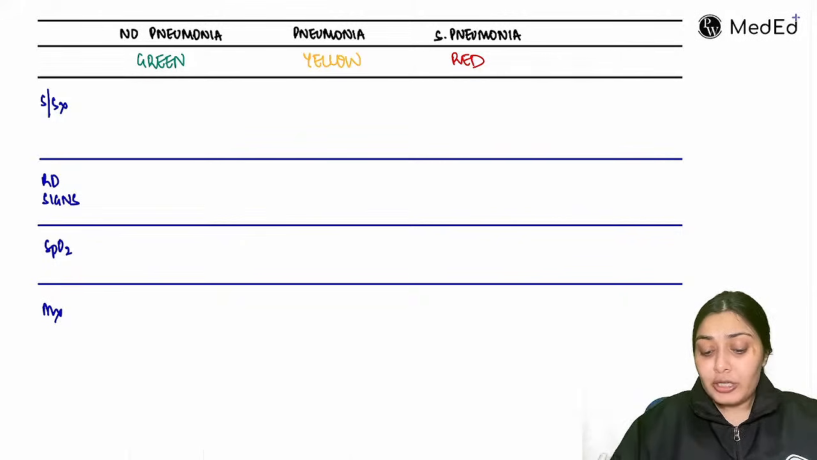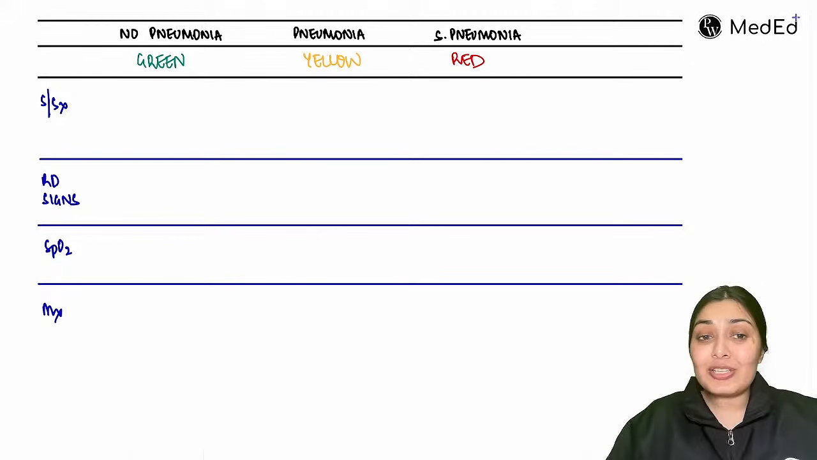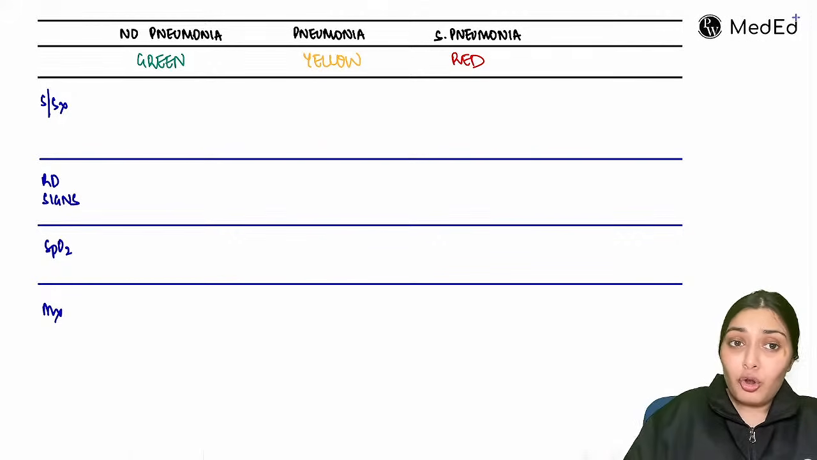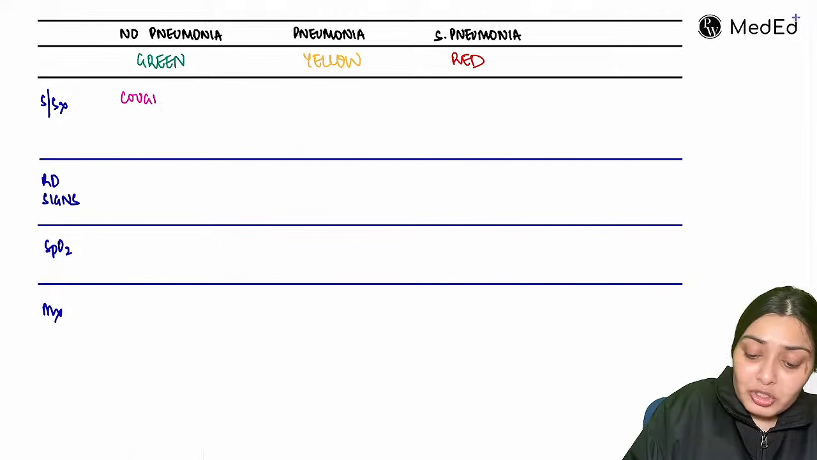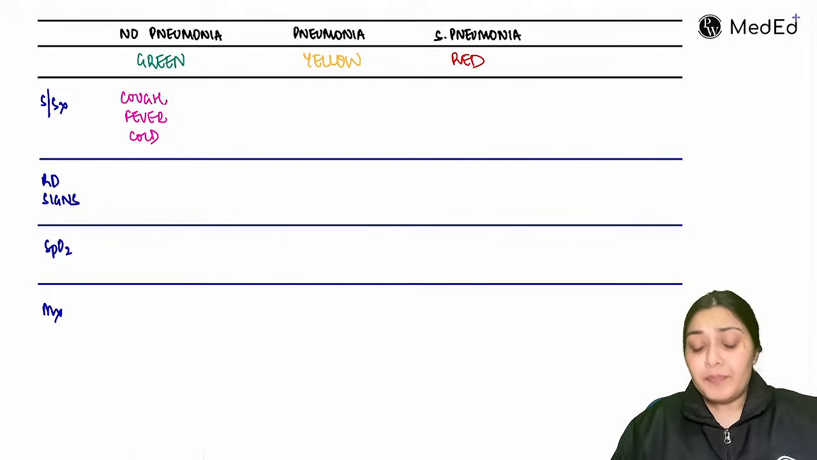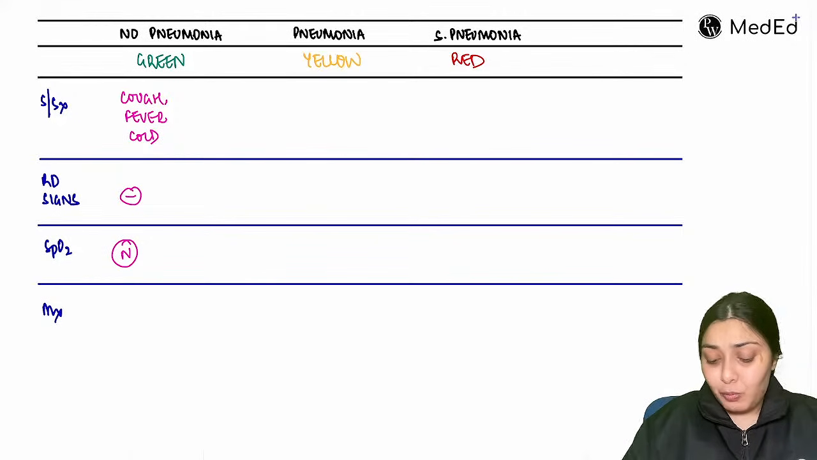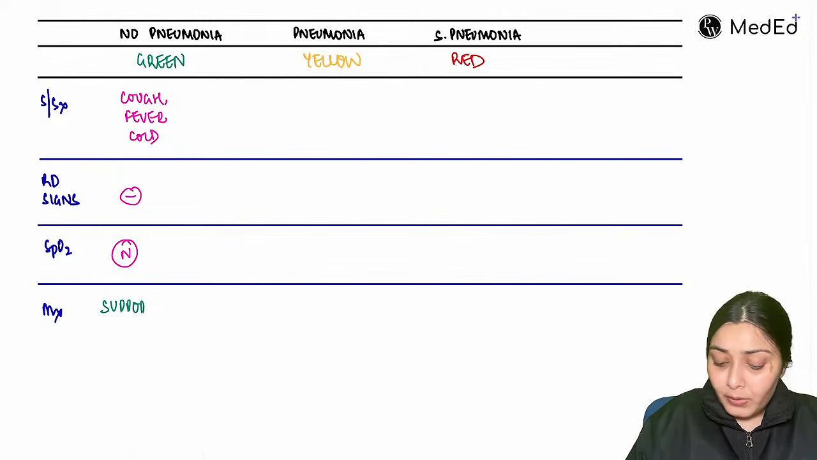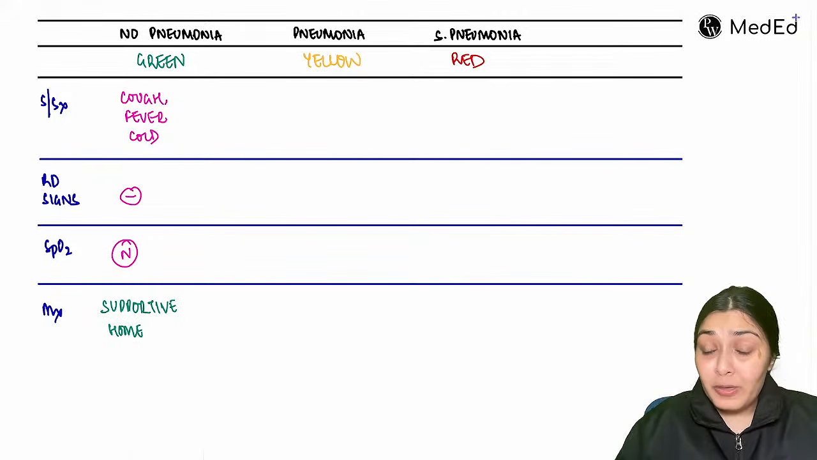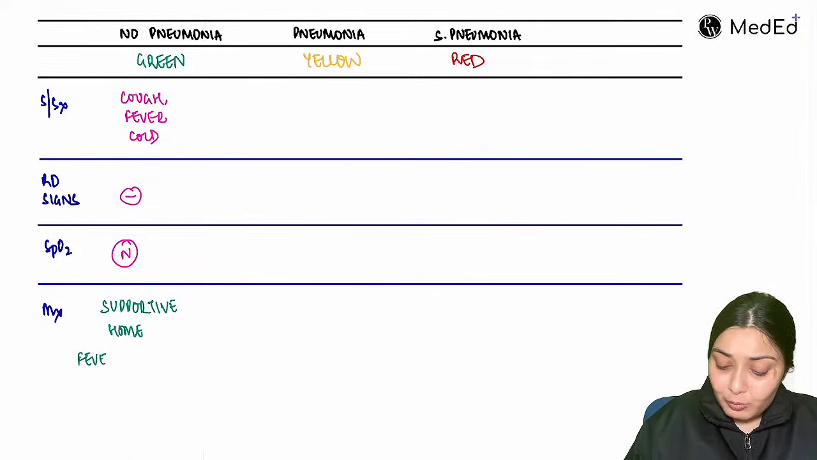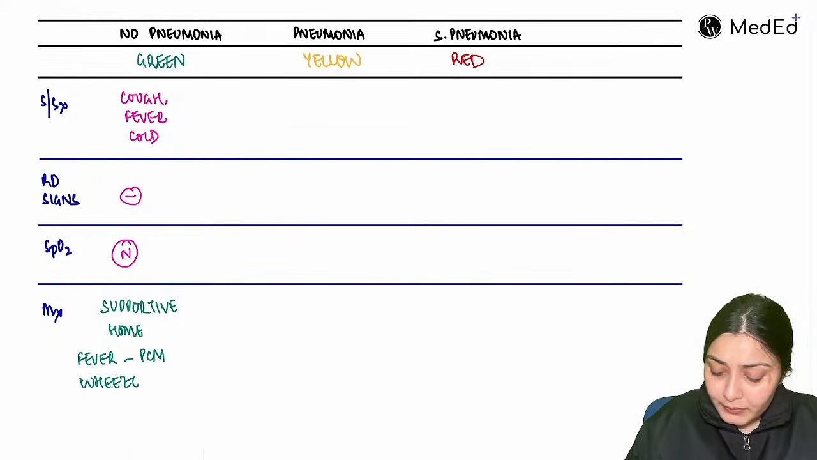So with that knowledge, what will happen in no pneumonia? I told you there is no respiratory distress, just some upper respiratory tract infection. The symptoms here would be just some cough, fever, cold-like symptoms, right? No respiratory distress sign, the saturation will be normal. The management is just supportive care. Home-based treatment. You can send the child home, and if there is fever, you add paracetamol. If there is wheeze, you add salbutamol. The supportive treatment.